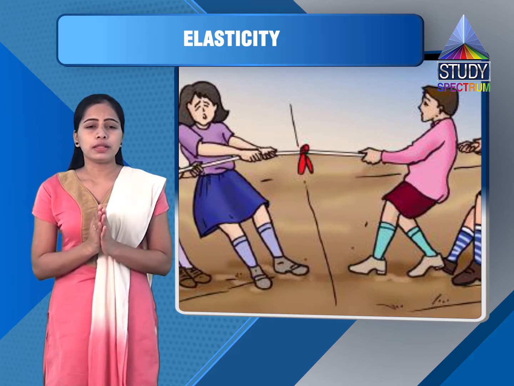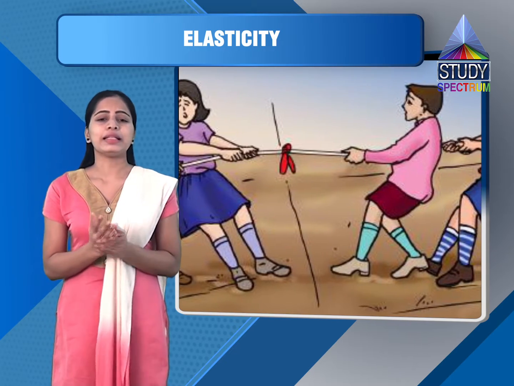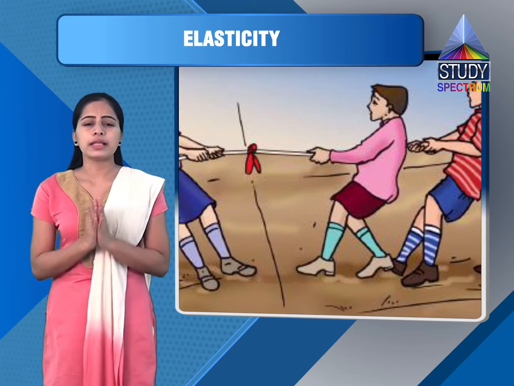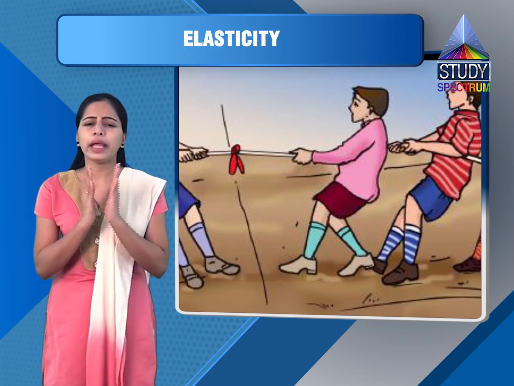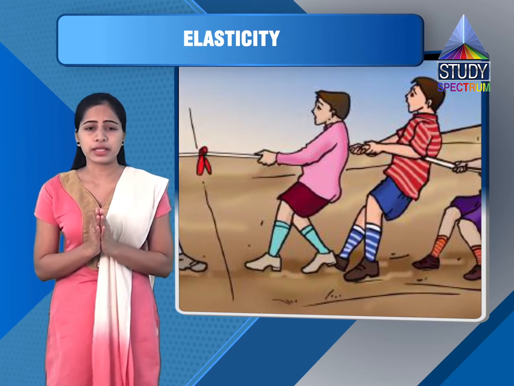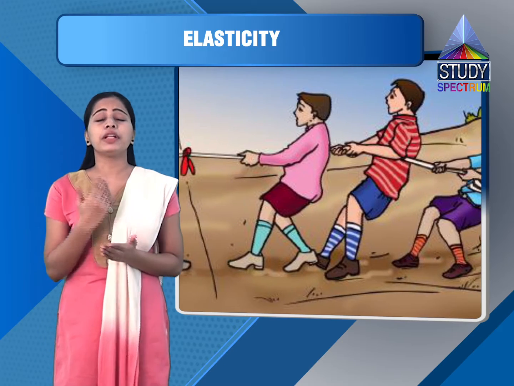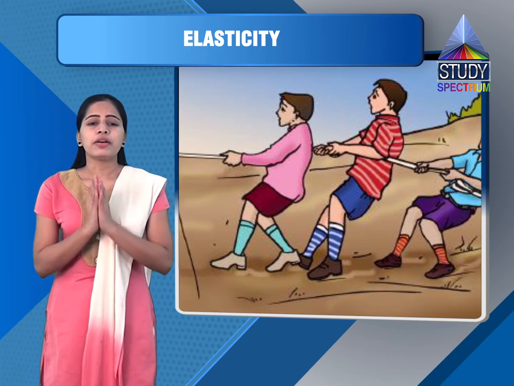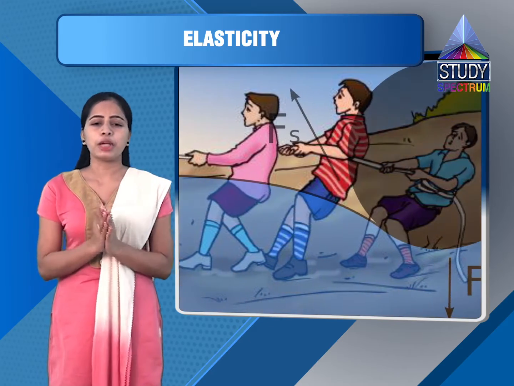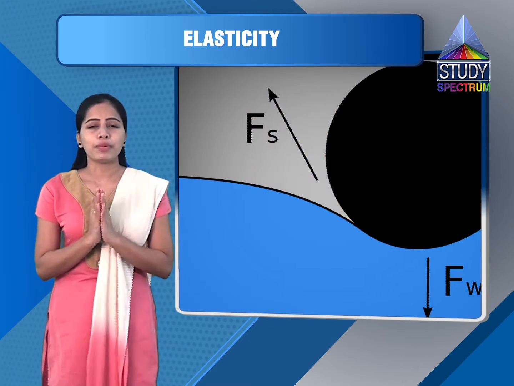Now some bodies undergo change in dimension, that is size, shape or both, easily, while some bodies are reluctant to undergo any change in dimension. Some bodies show permanent change in their size, shape or both after removal of applied force, whereas some bodies preserve their original size, shape or both after removal of applied forces.